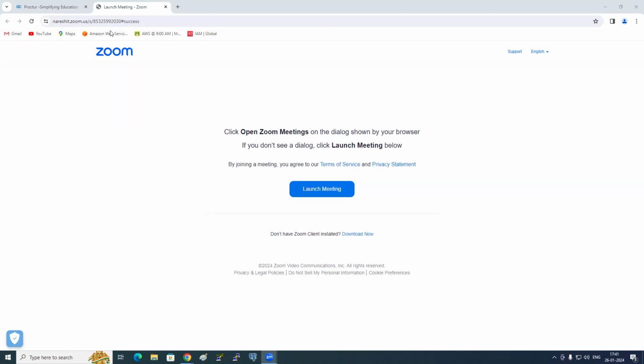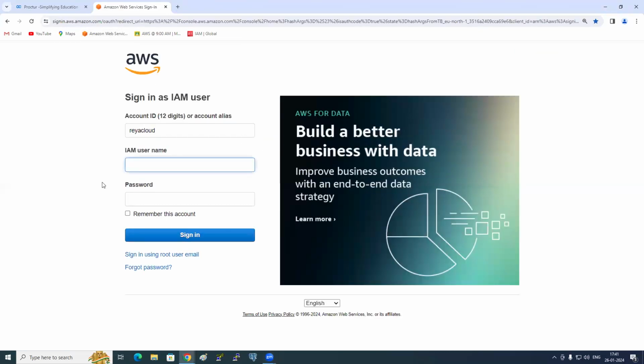Generally what we do is we go to Google, type AWS login, and then log into the console. But what I did is I bookmarked it. Do you see this here? I'll show you what to bookmark. I clicked on it and automatically I got it here. So signing in as IAM user.